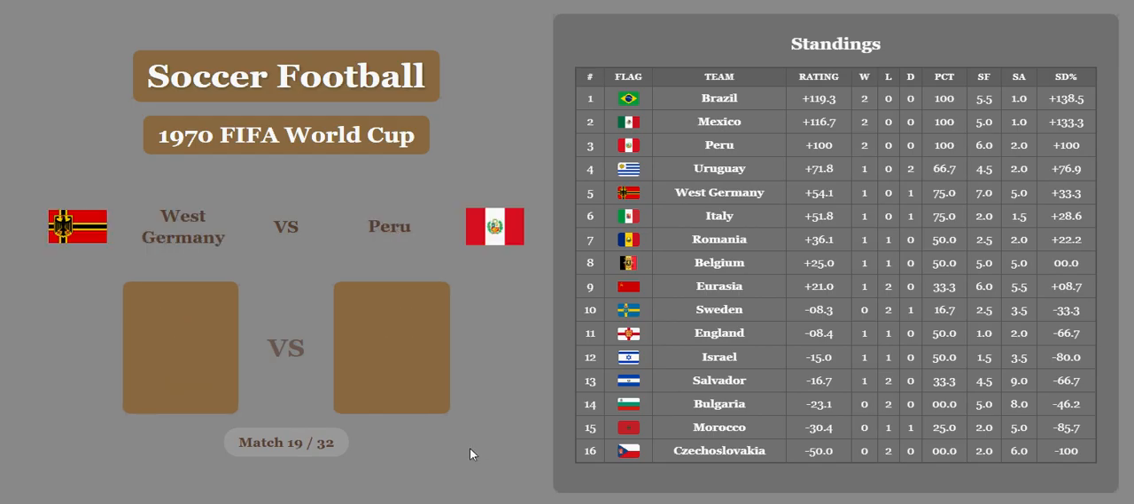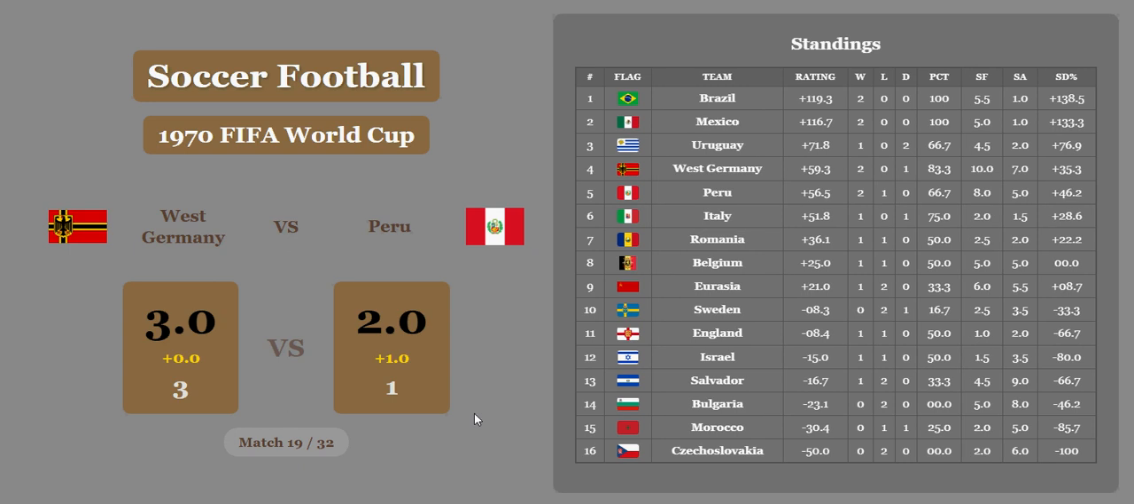Next matchup, West Germany versus Peru. Peru having a great World Cup. And now, Germany gets a big win. Peru will get 1 goal for the economic difference. Final 3-2. Germany now in 4th. Peru in 5th, so it's close between them. Uruguay in 3rd.